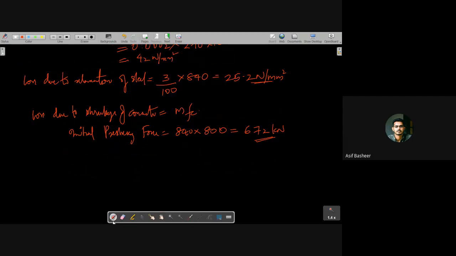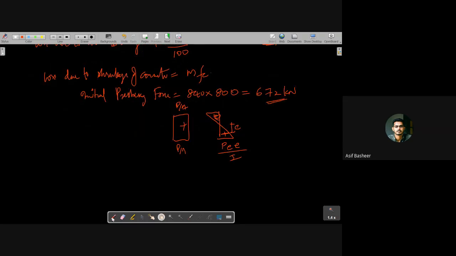Now the stress at the level of steel, I could take as follows. You have the direct stress P/A and the bending stress, that is, at the top there is tension and at the bottom there is compression. This is negative. That is, I'll get this value as P into E by I. This is P/A. This is at the level of steel I am taking, that is, this distance is E. That's why I'm taking E. So I'll get the value for fc.